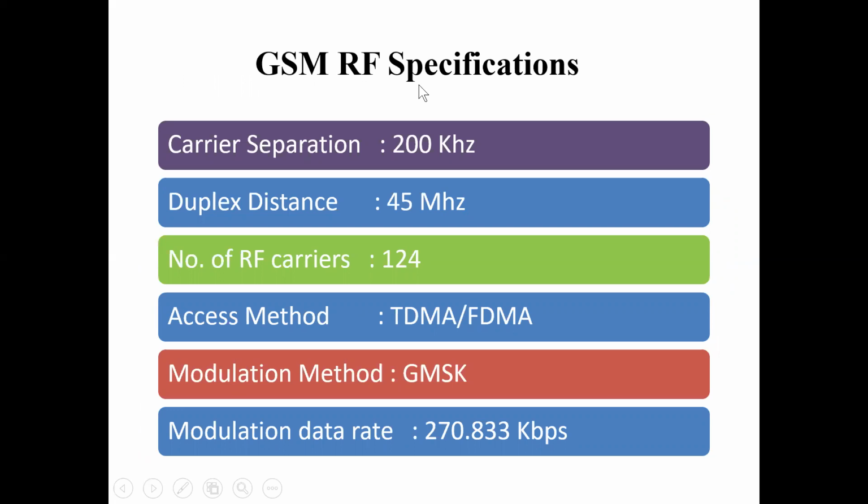For RF, that is radio frequency specification, we can say that the access method used is both TDMA and FDMA. In case of modulation method, we use Gaussian minimum shift keying. The carrier separation between two carriers is 200 kilohertz and the duplex distance is 45 megahertz. The number of RF carriers is 124.